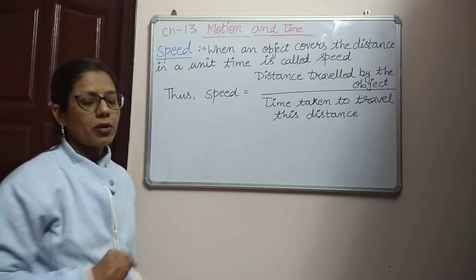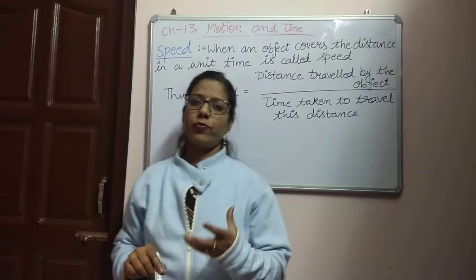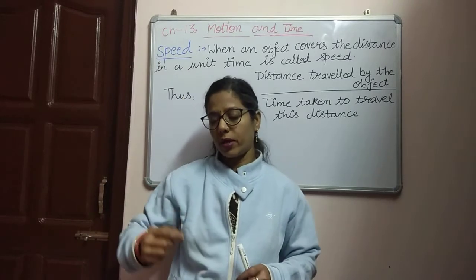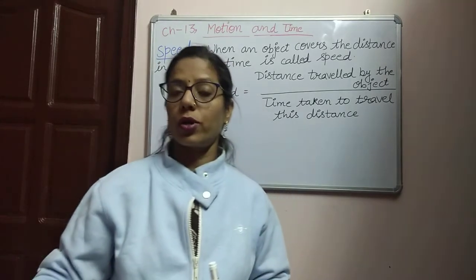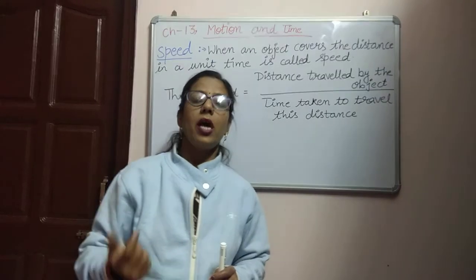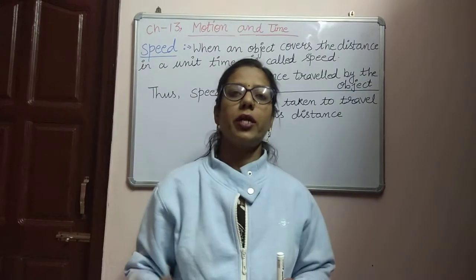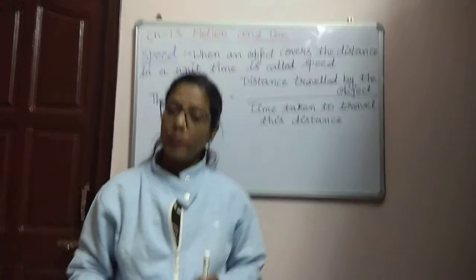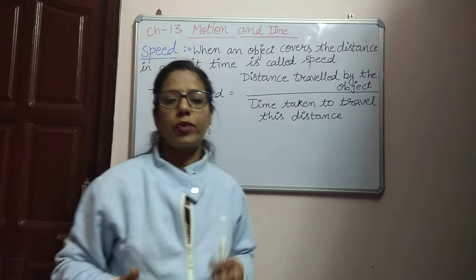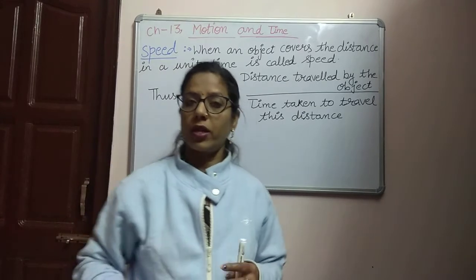Speed means, maybe I am moving from one point to another point, and I am covering 1 kilometer, and for covering this 1 kilometer I am taking 10 minutes. And sometimes I am moving very fast, so we can say my speed is very fast.